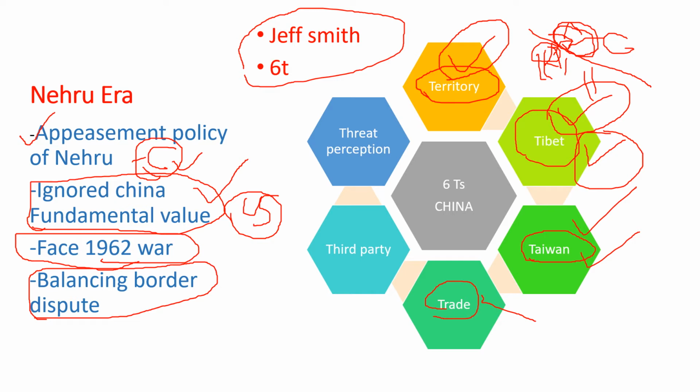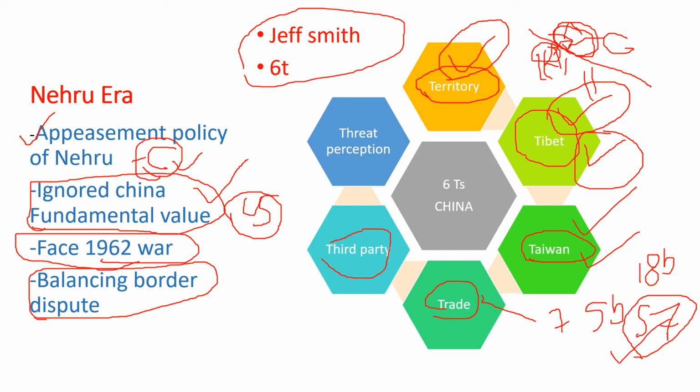The next one is trade. For example, let's see the current situation of India and China trade. India and China do 75 billion of trade every year. In that, only 18 billion is exported by India, and India has a 57 billion trade deficit with China. So this cannot be balanced in a day or in the coming years. That's why some intellectuals in India are now saying please boycott Chinese goods. Actually, it is not against China or Chinese people. It is against the Chinese government, which is building an authoritarian regime to control other countries. That must not happen.